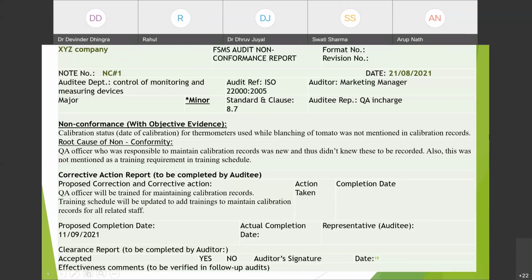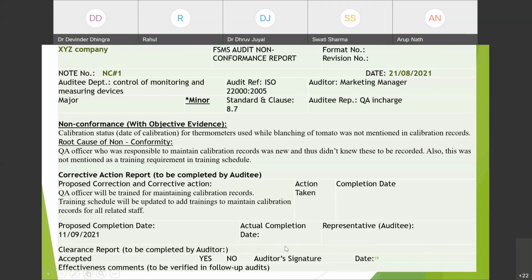Then here, action taken. This will be filled in once the action is taken. They will mention here what action is taken. The completion date will be coming here, but the proposed completion date will be here. Like, they have proposed this action and they have proposed this date to complete. And when the action was taken, what was the completion date? The actual completion date against the proposed completion date will come here. The representative can sign that he agrees with this corrective action, and the clearance report is to be completed by the auditor. So these two things will be completed later.